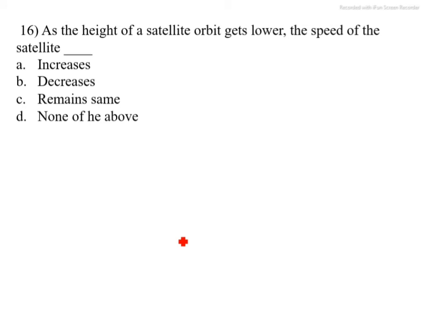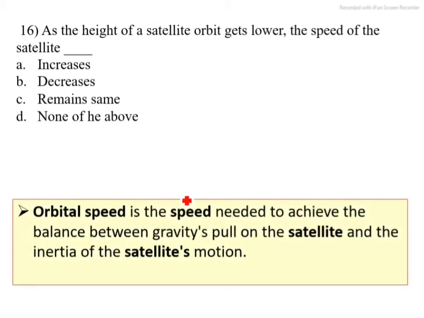As the height of a satellite orbit gets lower, the speed of the satellite is dash dash. Option A increase, option B decrease, option C remains same, option D none of these. The correct option is A. Orbital speed is the speed needed to achieve the balance between gravity's pull on the satellite and the inertia of the satellite's motion. This is the reason the speed increases when the height of the orbit is lower. The correct option is A.